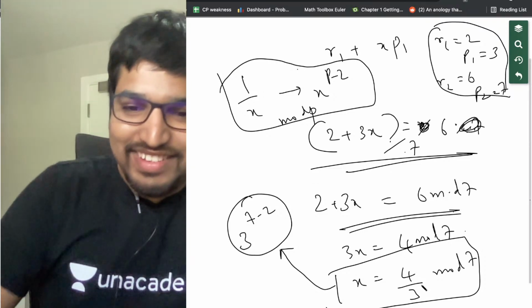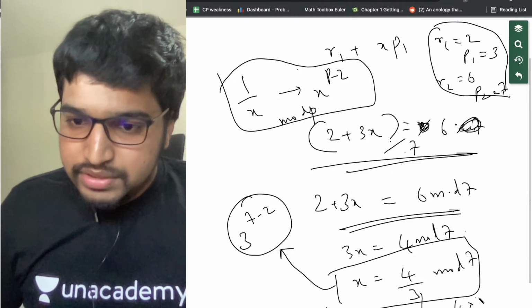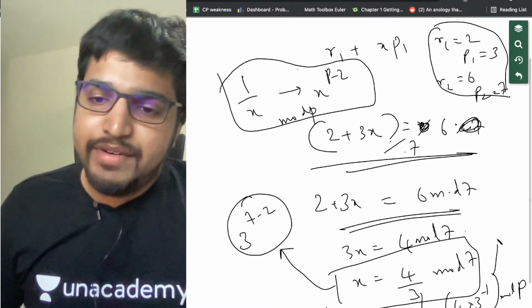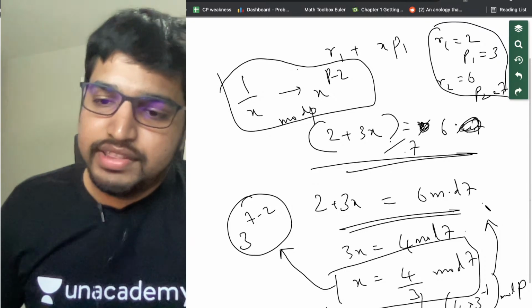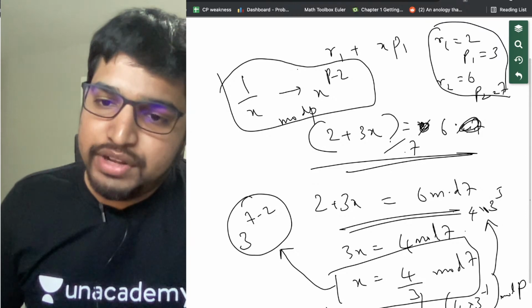So what are we doing here? Instead, we can write it as 4 into 3 power minus 1 mod p. And you know 3 power minus 1 is simply 3 power p minus 2, which in this case is 3 power 5. So 4 into 3 power 5.